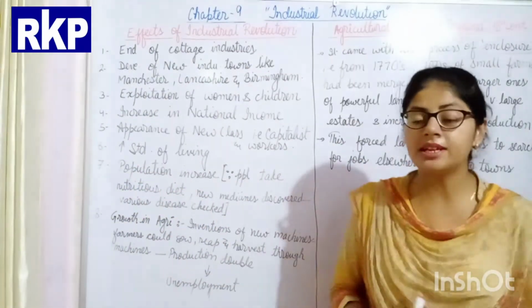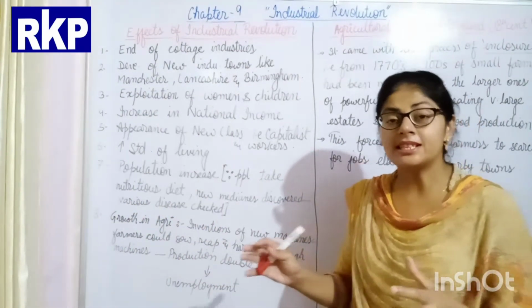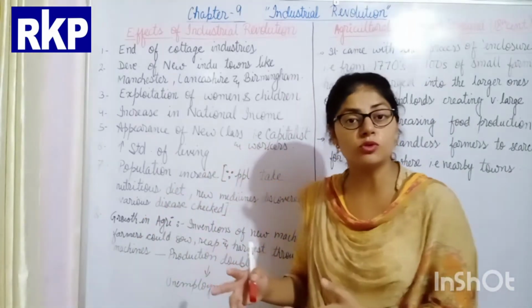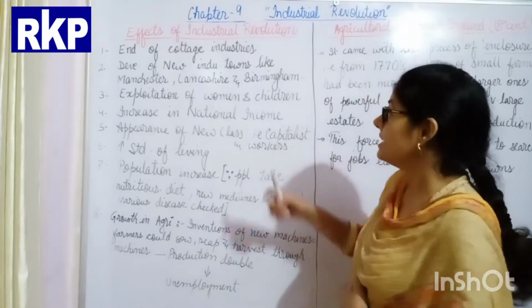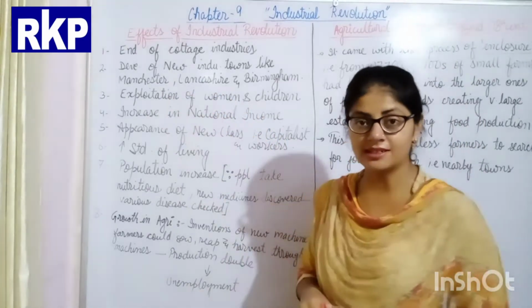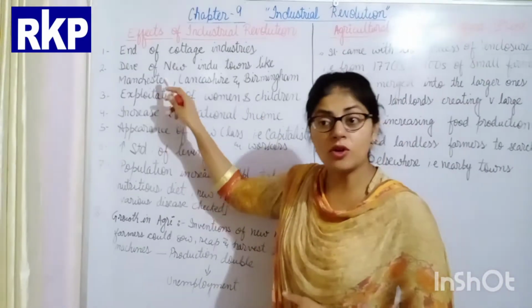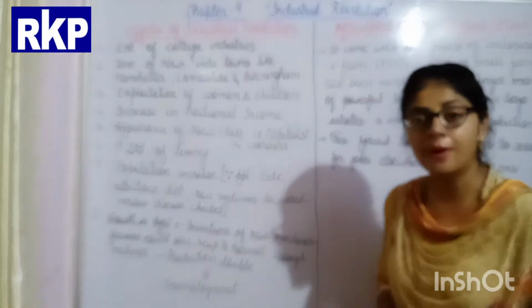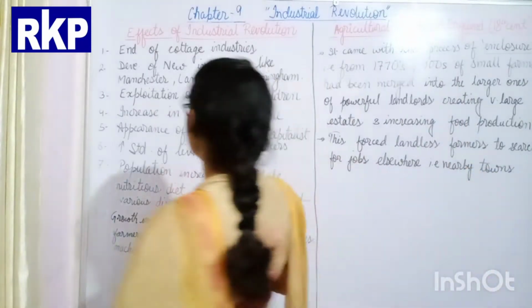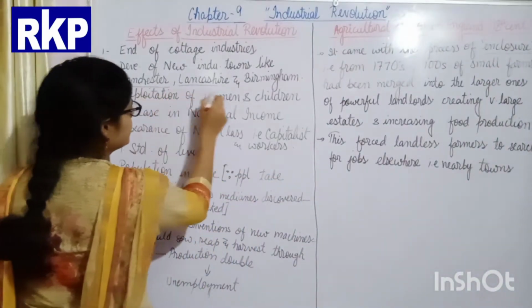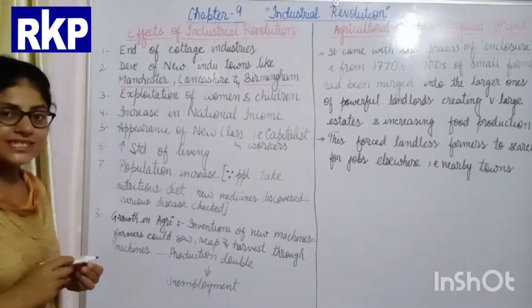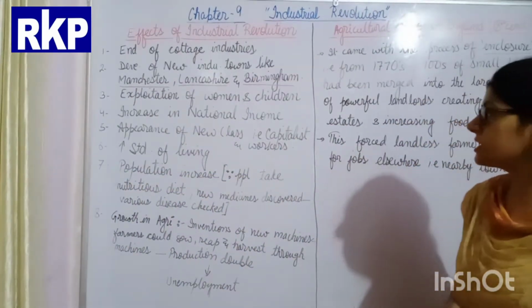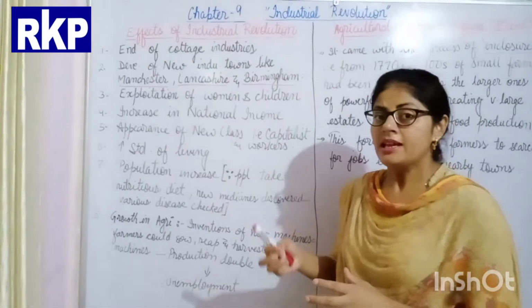After the coming of the industrial revolution, some towns developed where these industries were set up, and they were known as industrial towns, like the city of Manchester, where mainly the cotton industries were, Lancashire and Birmingham. These were the industrial towns of Britain. Manchester, Lancashire and Birmingham.